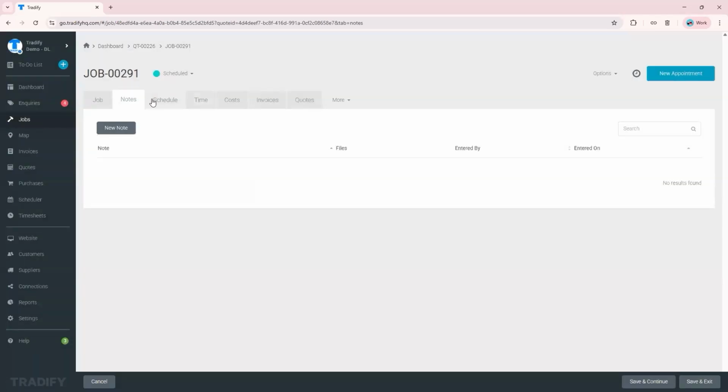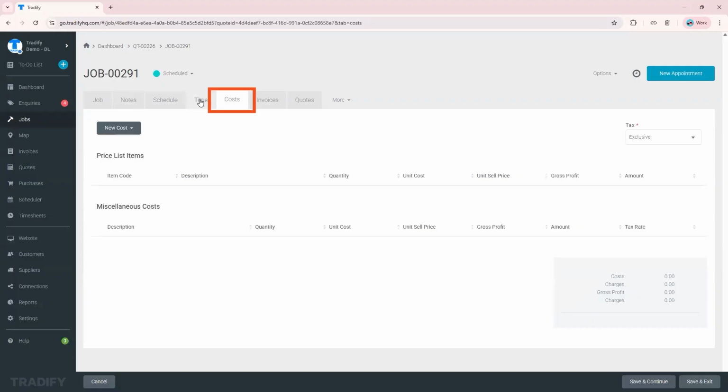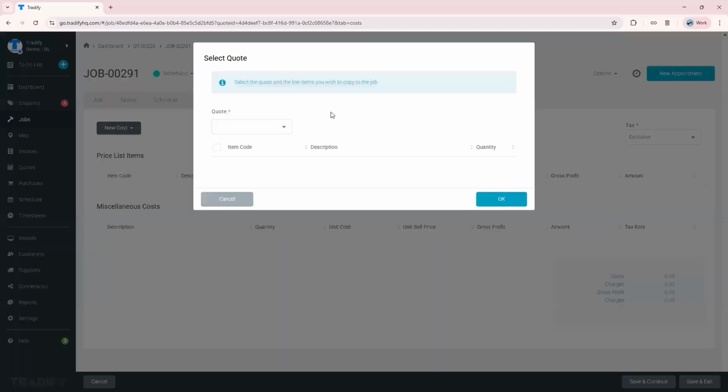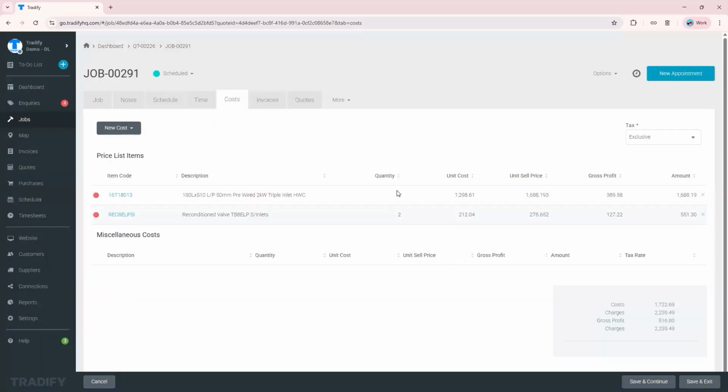Next is what you want to do is, let's say it's already time to do the job. You can keep track of your time and costs. For your costs, if you want to just copy the things from your quote, because this is a quoted job, just select the quote number and select the materials that you want to keep track of in the cost section. Let's just uncheck these ones and we'll just monitor these ones. Okay, hit OK. So those are the materials that you're going to be including in the invoice later on.